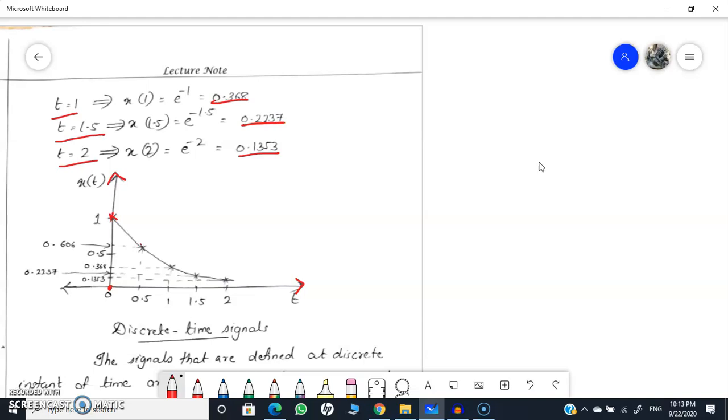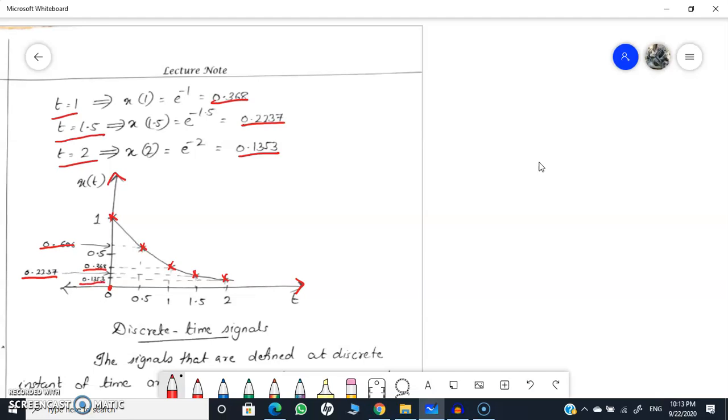For t equal to 0.5, I have obtained 0.606. At t equal to 1, I am getting 0.368. At t equal to 1.5, I am getting 0.2237. And at t equal to 2, I am getting 0.1353.